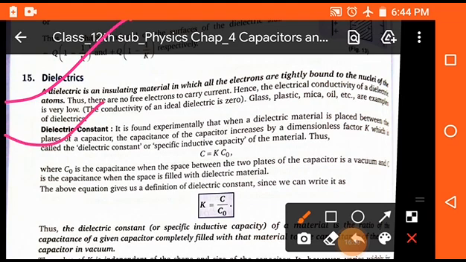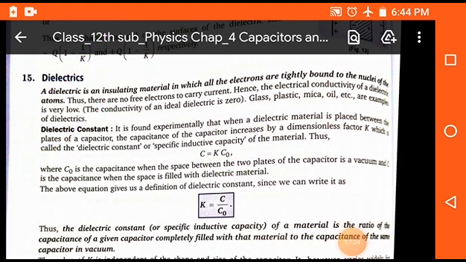As we know, when we place any material between the plates, then it has a fixed value. That fixed value is known as the dielectric constant, and it is generally represented by C is equal to K into C naught, where K is the dielectric constant. So K is equal to C upon C naught, where C naught is the capacitance due to air and C is the capacitance due to any dielectric material.